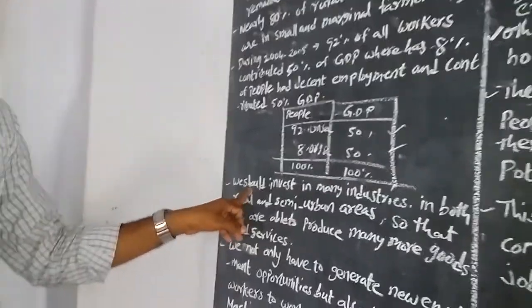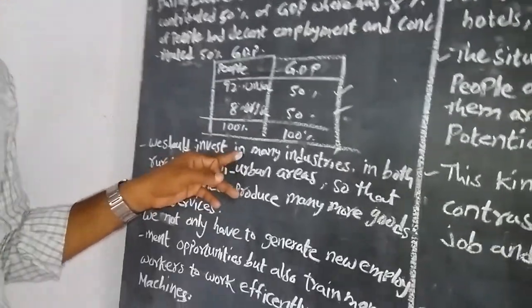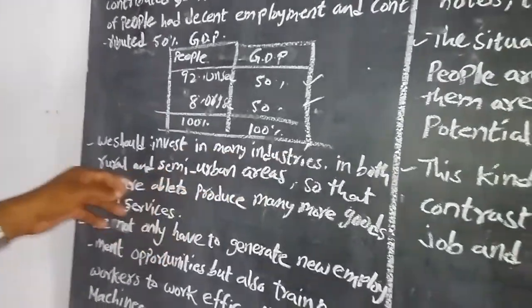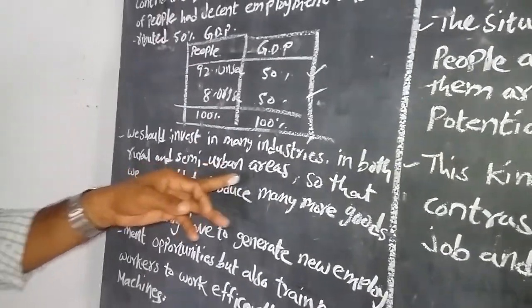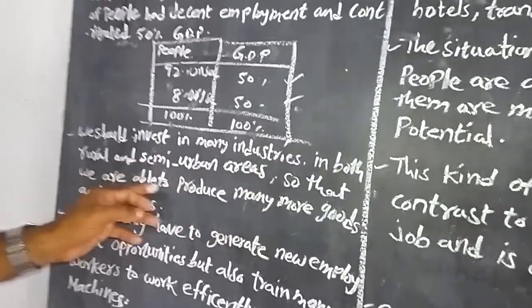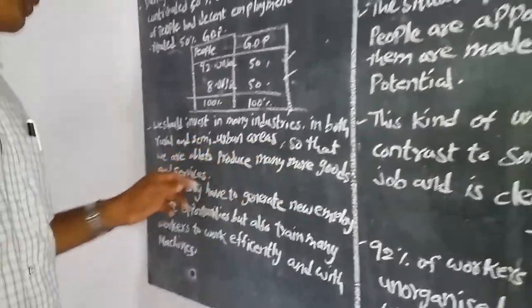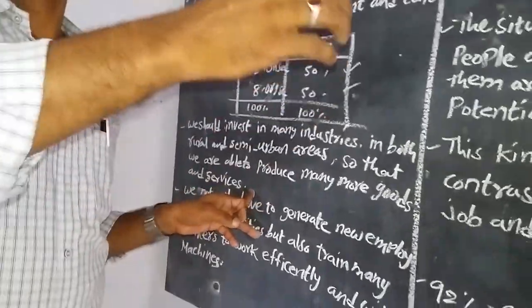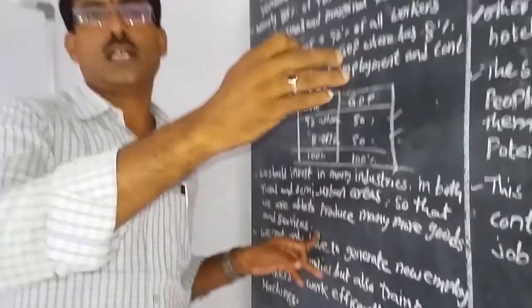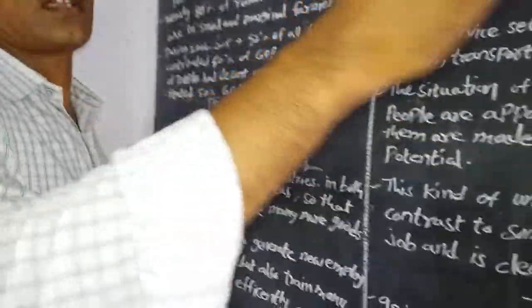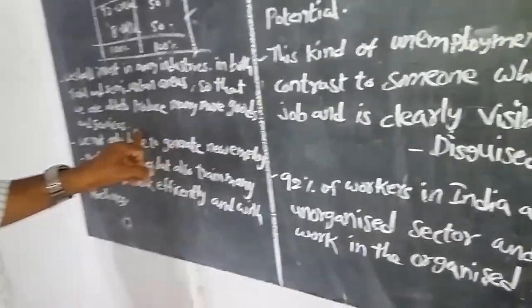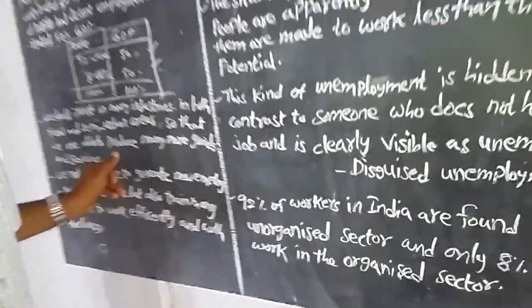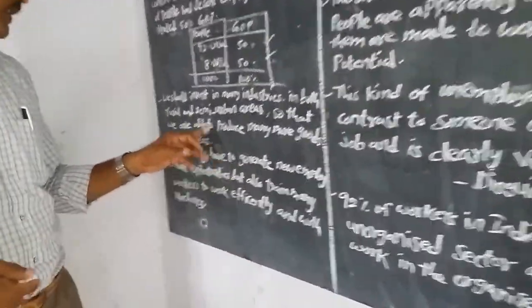Next, we should invest in many industries in both rural and semi-urban areas so that we are able to produce many more goods and services. For example, in our rural areas, sugar factories and some small-scale industries, match boxes and kirana shops are helpful. These are examples.